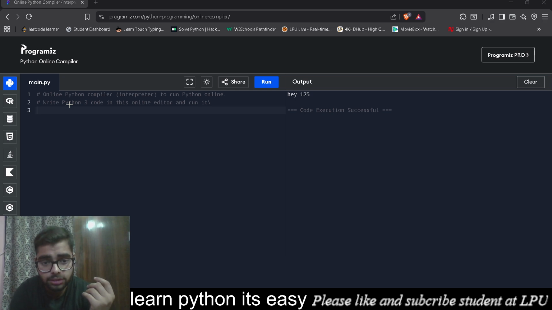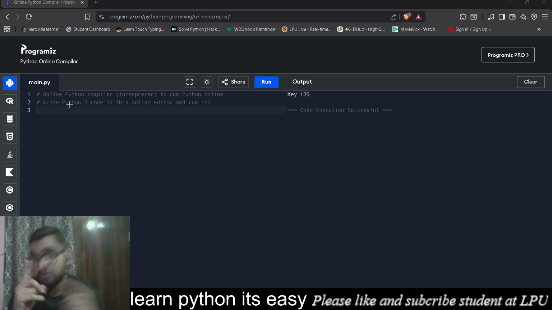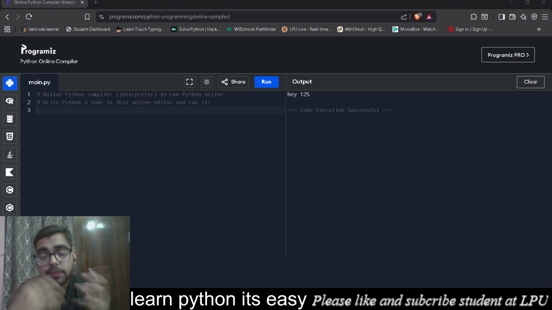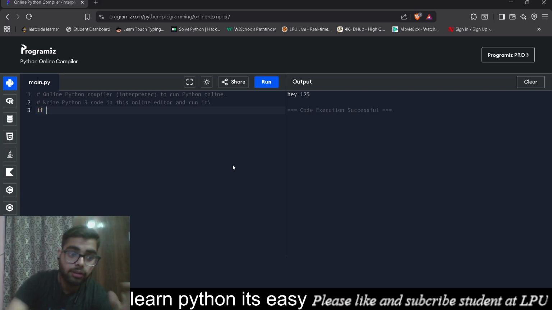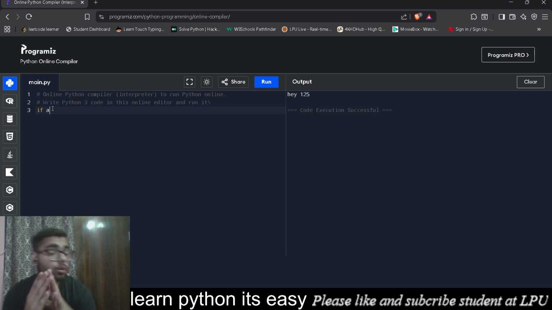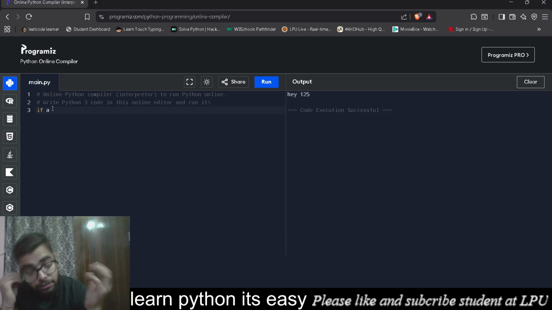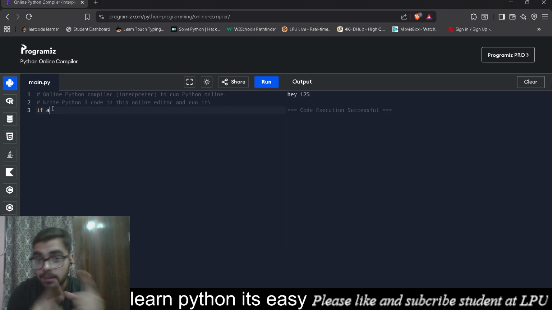So our first word is if, second is else, third is else if, then for, while, and many more. These are some words which hold their own places in Python. If I write if here, it's not similar to this a. This if is yellow, this a is white. That means it holds a different meaning, a different function. That's what the difference is.